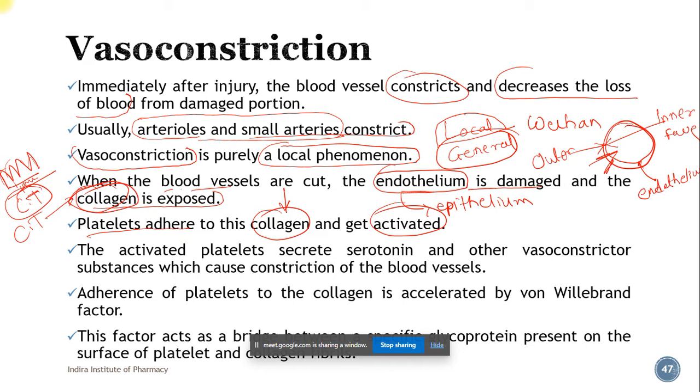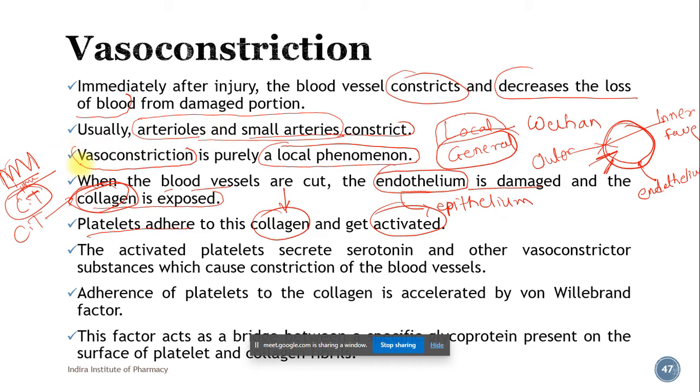So that's what happens when collagen gets exposed to the platelets, and this exposure of collagen is brought about by the damage to the blood vessels. When platelets get exposed to this collagen, they attach to it and cause a release reaction. They release different types of chemicals in the surroundings.